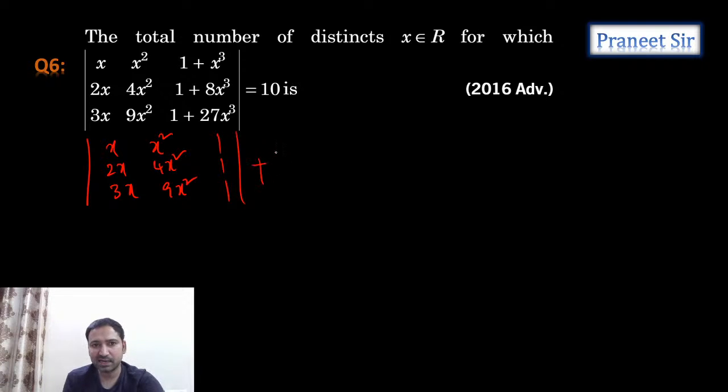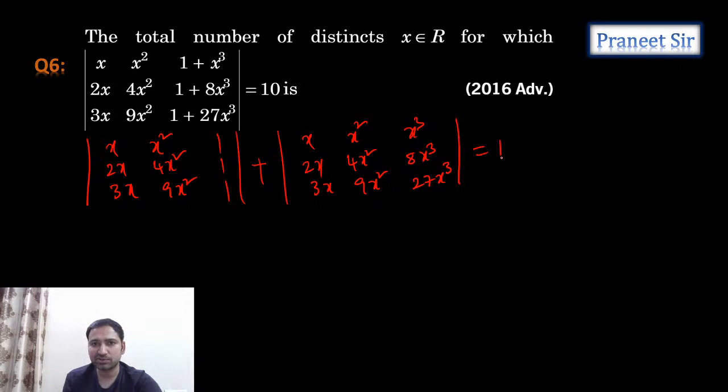And another matrix: x, 2x, 3x; x square, 4x square, 9x square; x cube, 8x cube, 27x cube. Is equal to 10. Can I write it like this? Clear?